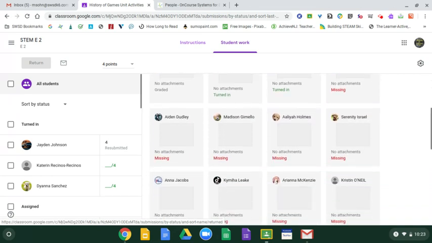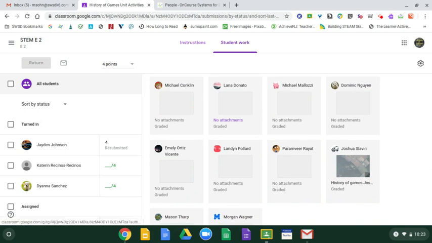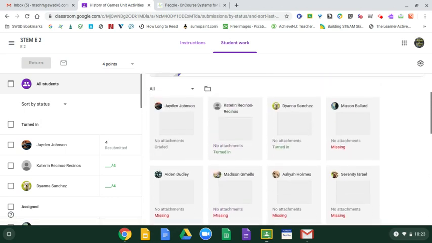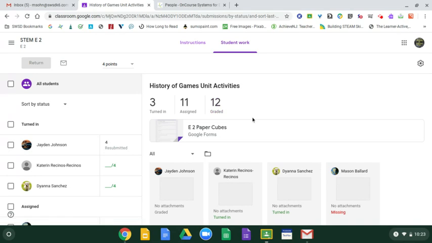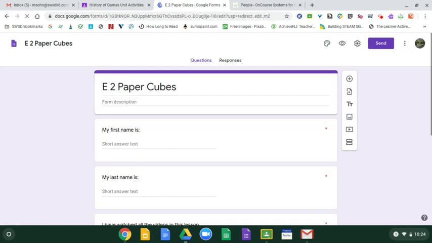When you look at this, then you could see any attachments that are there. In this particular case, the assignment was to complete a Google form. When you have a Google form attached to the assignment, the Google form will come up right here. If I click on the Google form, I will see first the actual form and the questions. If I go down to the right where I have edited this form, I click the edit button, and now I'm in the editing process.